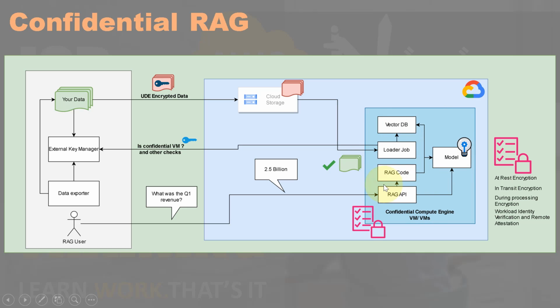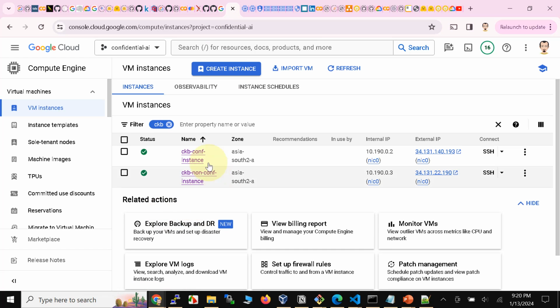So now let's go back and look at the setup and continue with our demo, right? We're gonna see how the data can only be decrypted and processed on a confidential VM. But before that, let's look at our setup a little bit. So here we have a couple of instances. One is the confidential compute instance, another one is non-confidential instance, or the standard Google Cloud instance.